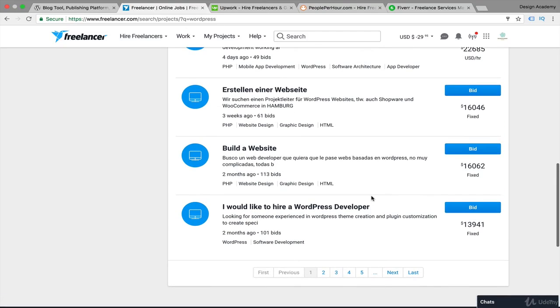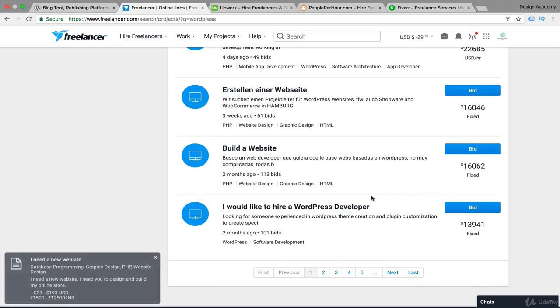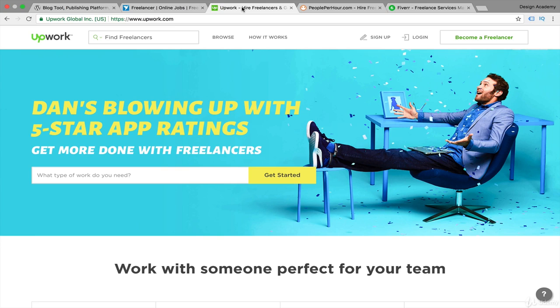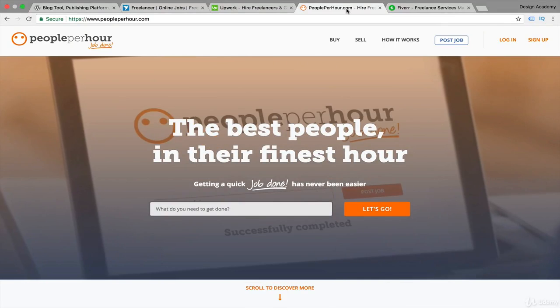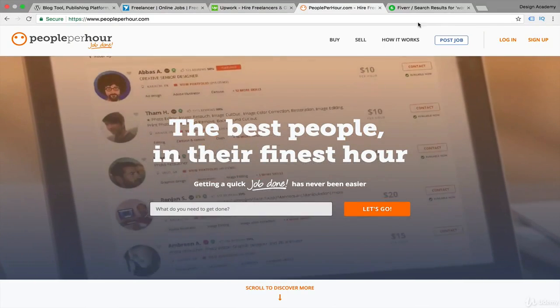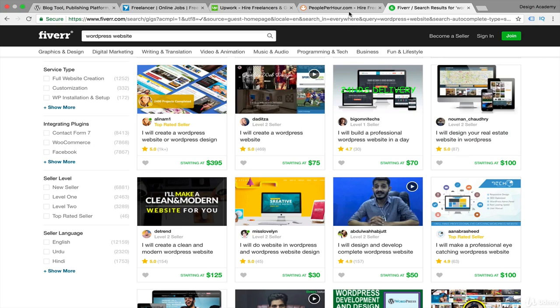Of course, in order to get these jobs, you have to build a powerful portfolio on this website or any other freelance website. And here, for example, we've got another amazing website where you can search for WordPress tasks. It's called upwork.com, and we've got People Per Hour. Also, you can search for WordPress tasks and jobs here. And also we've got Fiverr here. As you can see, it's starting at lower numbers, maybe $75 or $400, but it could be much easier to get a WordPress task or job here.